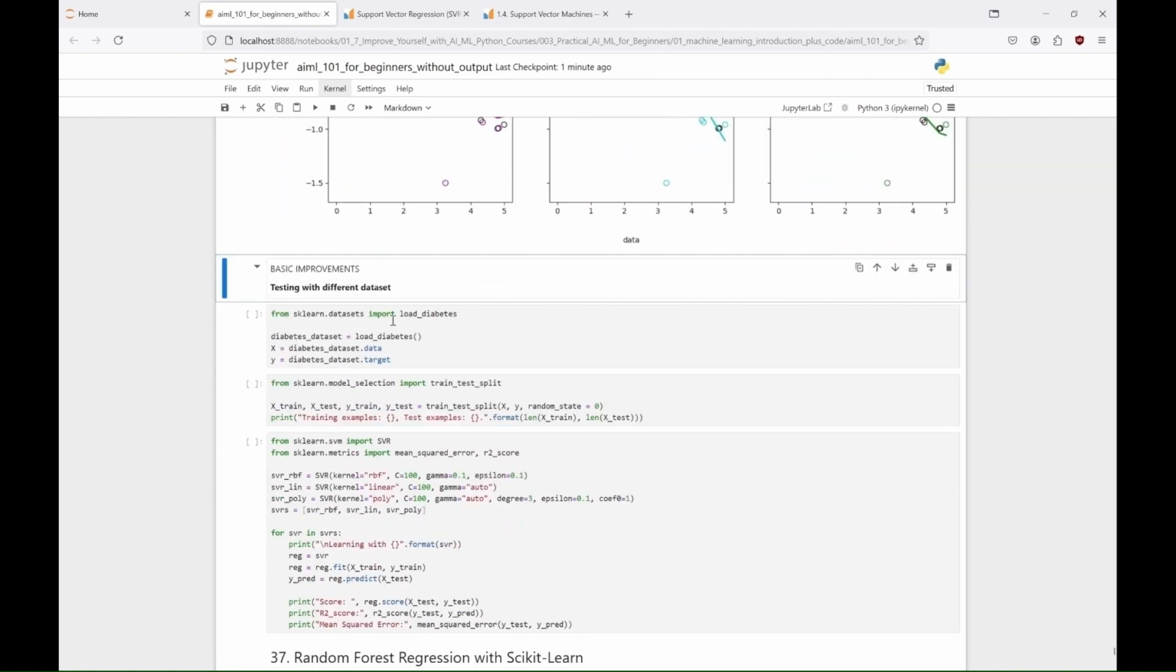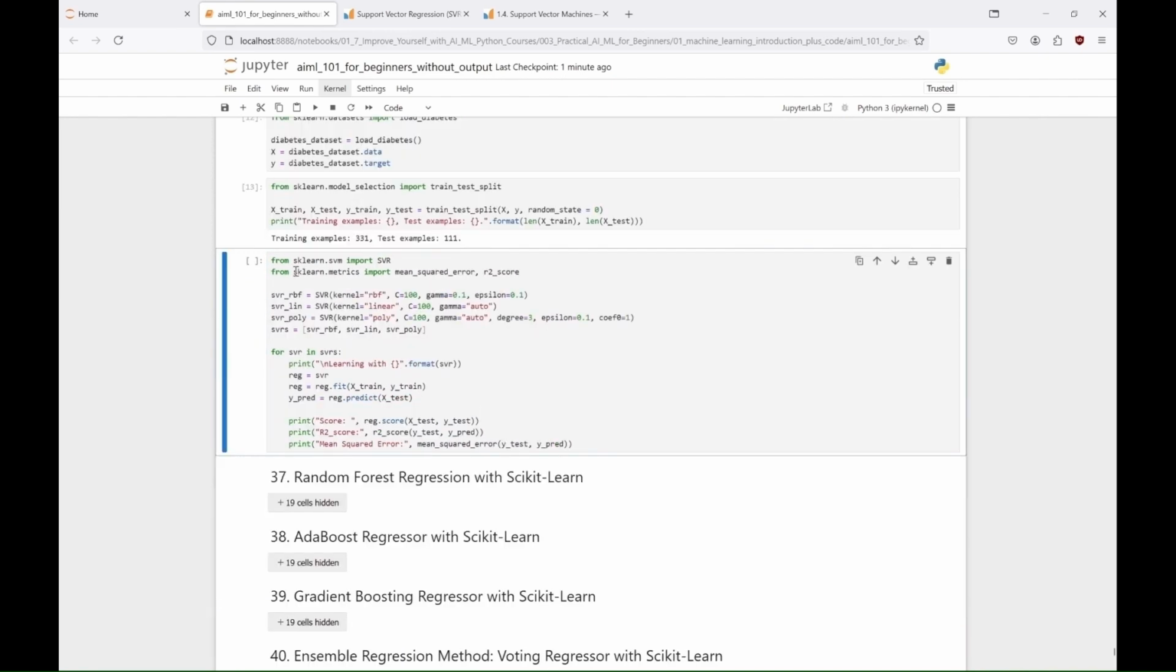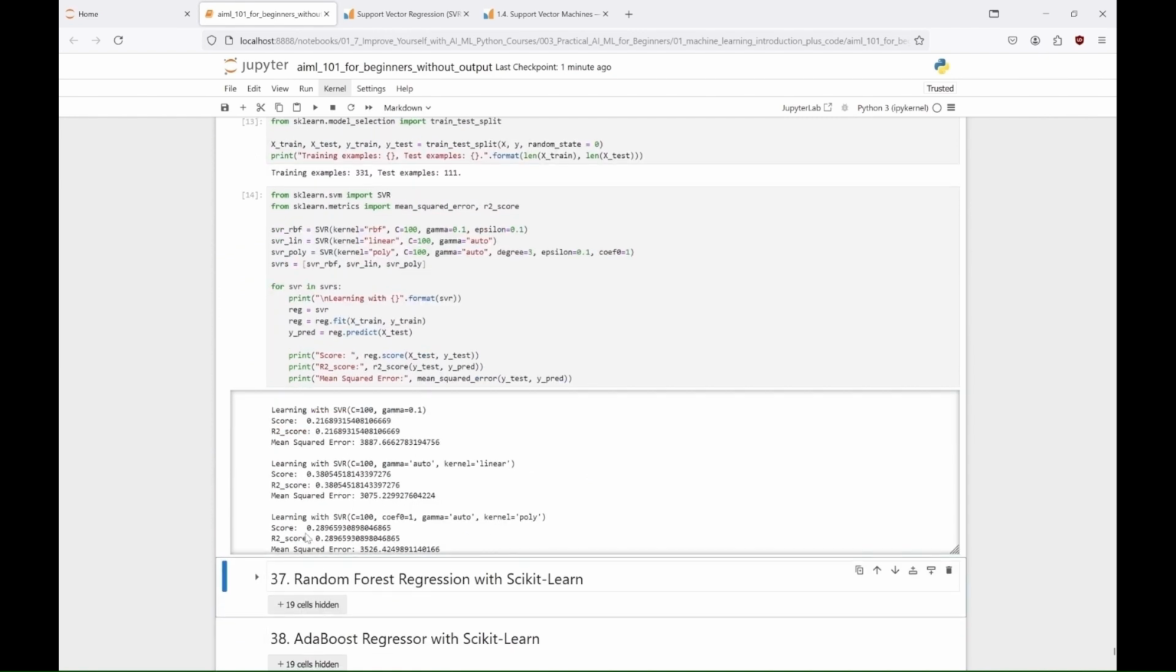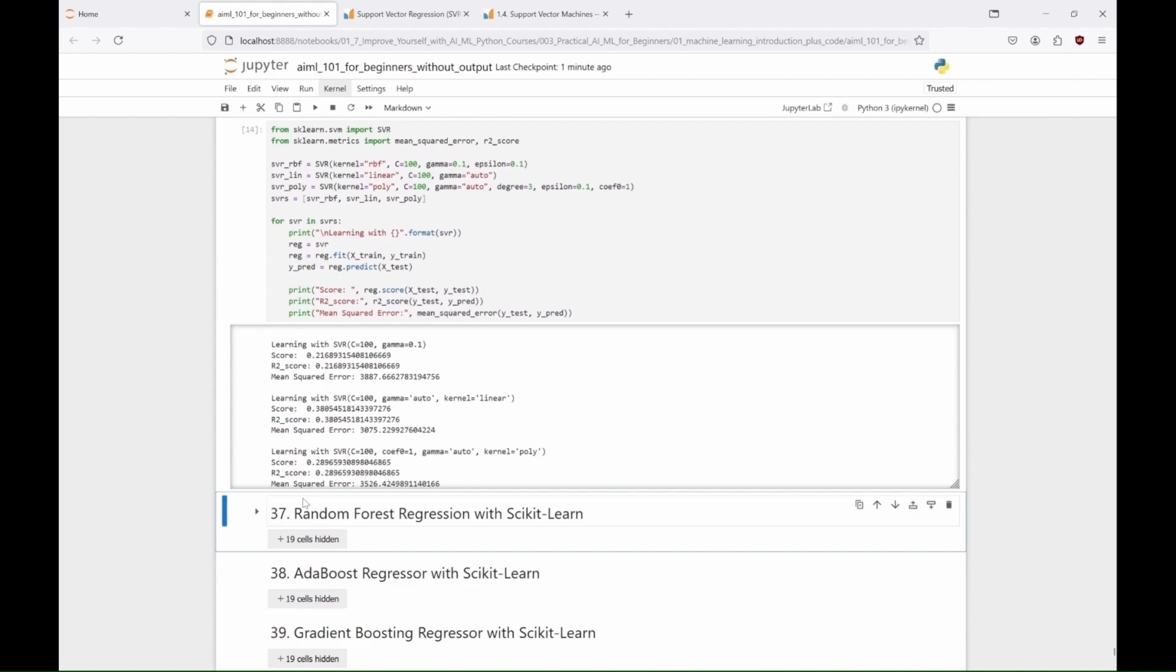And in this final improved example, the diabetes dataset is loaded and split into training and testing sets for model evaluation, and three different support vector regression models are trained on the training data. The performance of each model is then assessed on the test set using metrics such as R-squared, mean squared error, and the model's score, which are printed out for comparison, to determine each model's effectiveness in predicting diabetes progression.